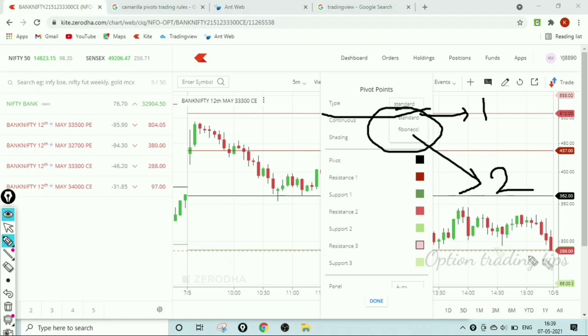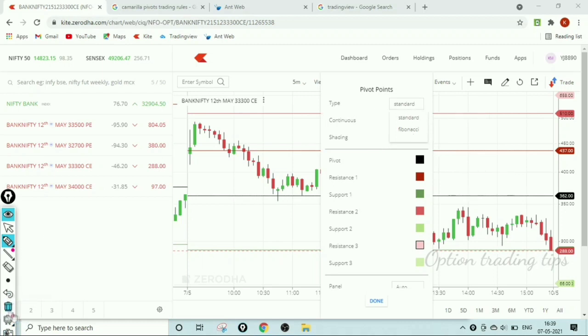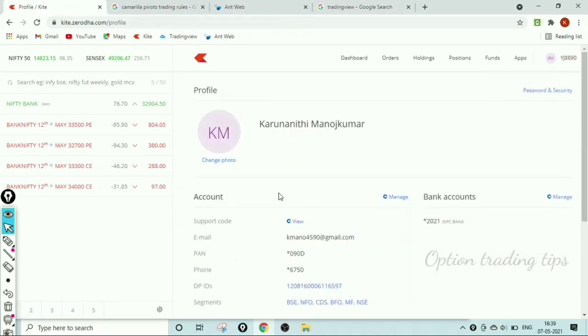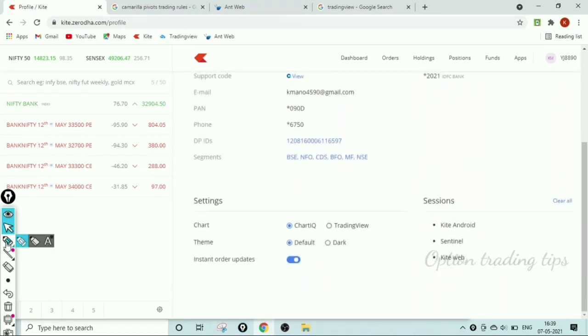How to fix the Camarilla pivot point? There is an option in Zerodha, and in Alice Blue also. First you change the chart settings. Go to settings, scroll down, and you see the chart settings. In this chart setting, you change the chart from ChartIQ to TradingView option. Now I select the TradingView option.